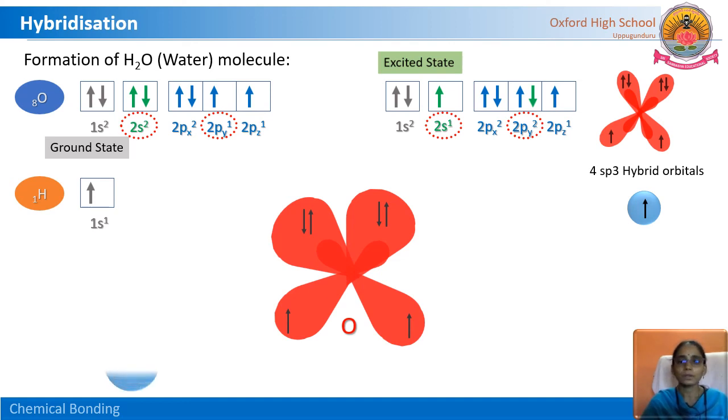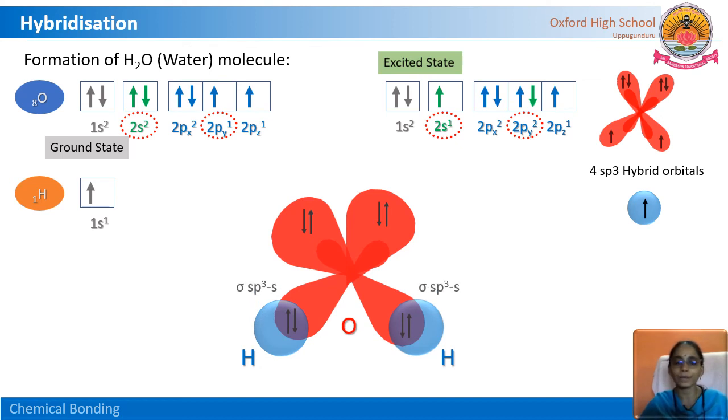Now 2 hydrogen atoms are ready to overlap with the 2 sp3 hybrid orbitals. The bond so formed we call a sigma bond, that is sigma sp3-s. The sigma bond is between the sp3 orbital of the oxygen atom and the s orbital of the hydrogen atom.